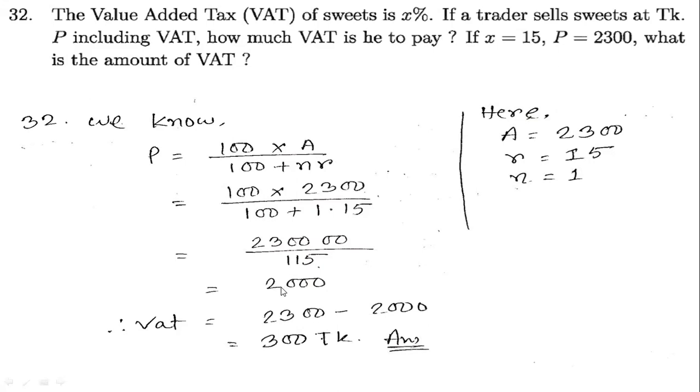The principal was 2000 taka, but here we are just talking about the amount of the VAT. So you just have to find out the amount of the VAT. To find the amount of the VAT, that is just profit plus principal minus principal, you will get your answer. So our profit plus principal was 2300 minus our principal was 2000, then you will get your answer. Okay.